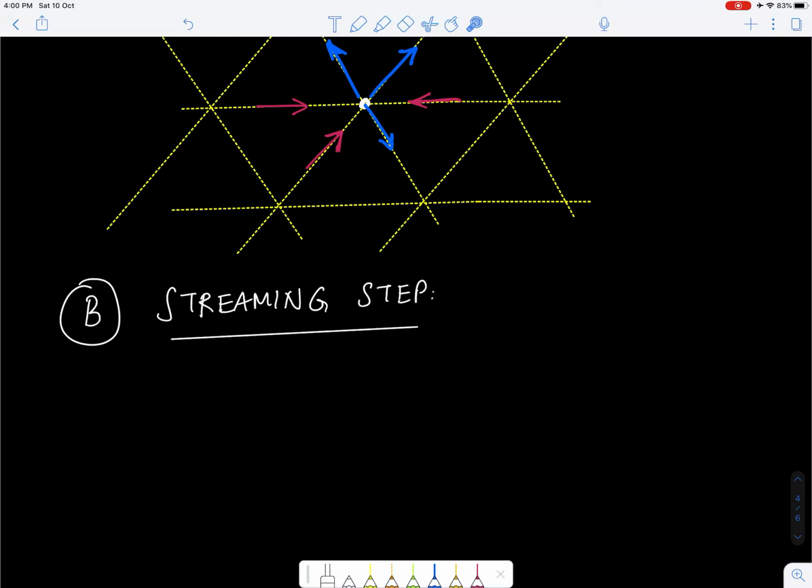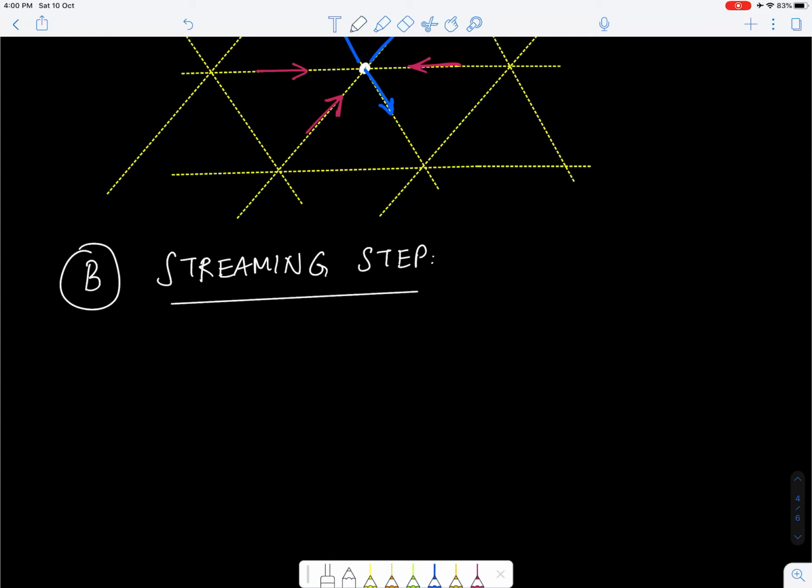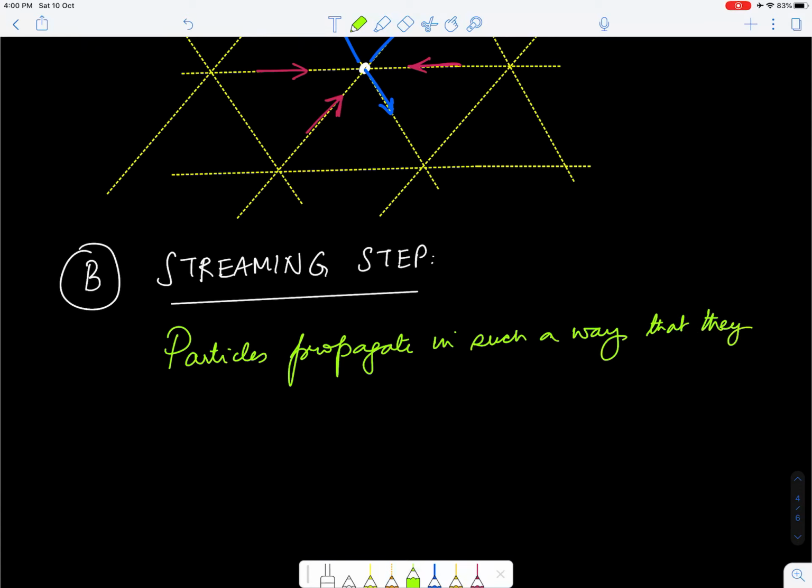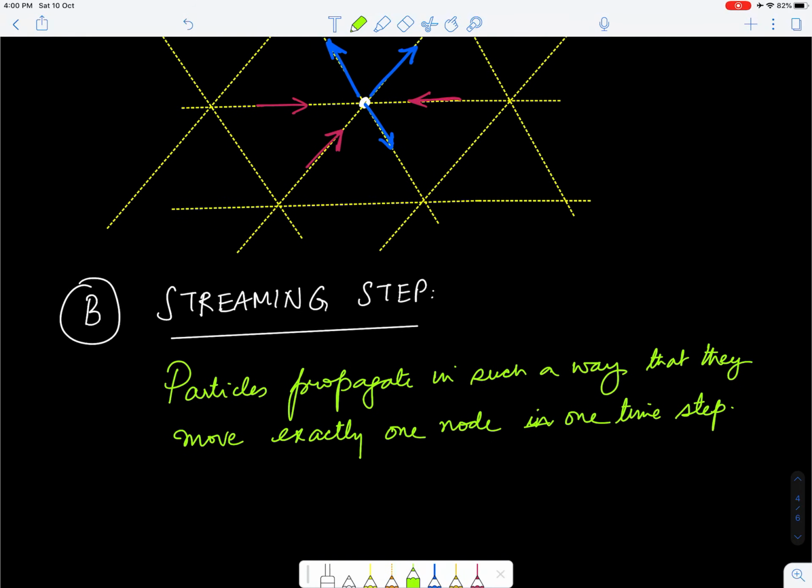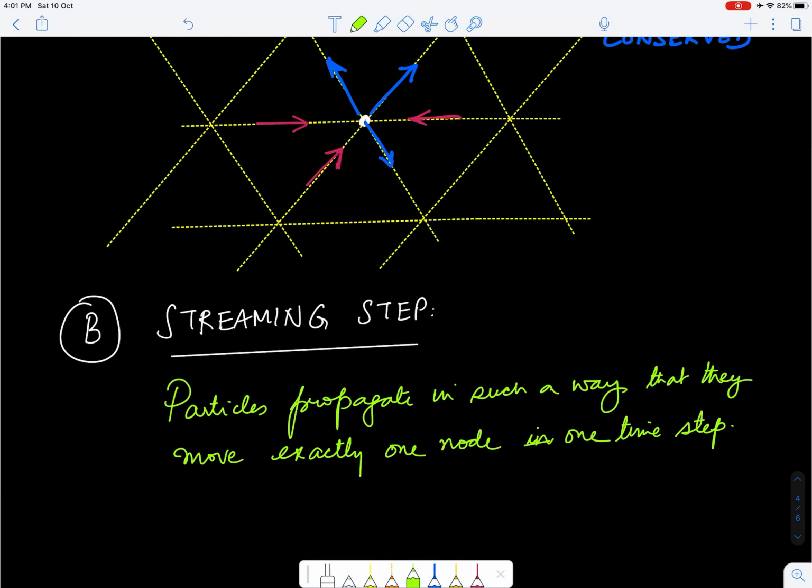Okay, so the important thing to note here is that particles propagate in such a way that they move exactly one node in one time step, which brings me to address the velocities.